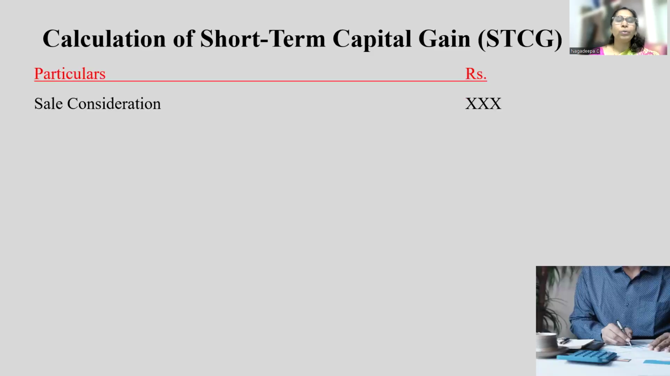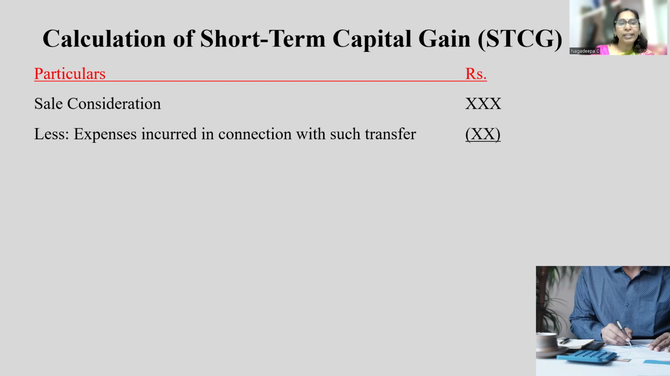So first of all, what you have to do? First, you have to decide whether that asset is short-term or long-term based on the conditions. Once you decided that it is a short-term capital asset and it is transferred during our previous year, then we are going to calculate the short-term capital gain using the following steps. What is the first step? First of all, you need to know the sale consideration of the particular asset. That means it may be received or receivable during the previous year. You have to take the whole sale consideration.